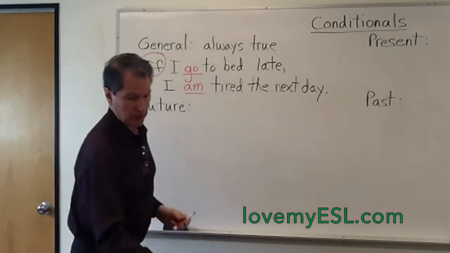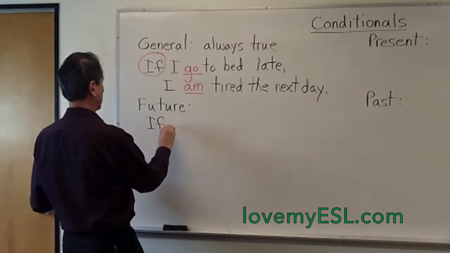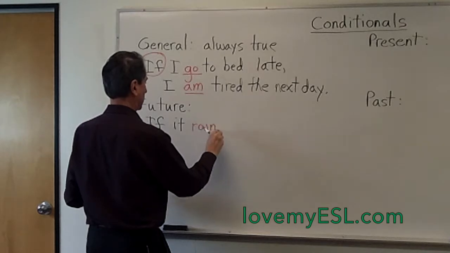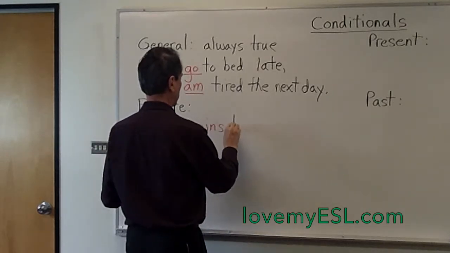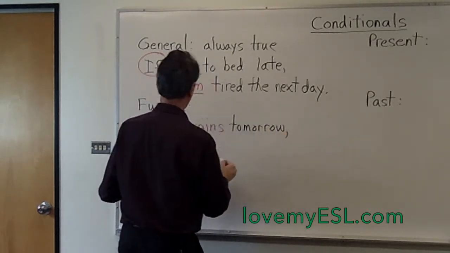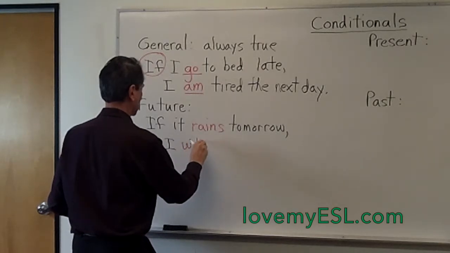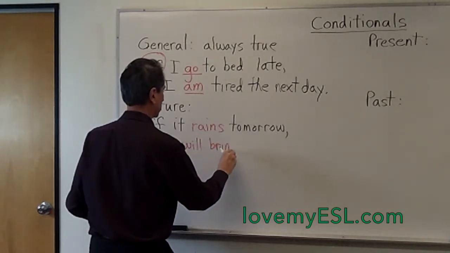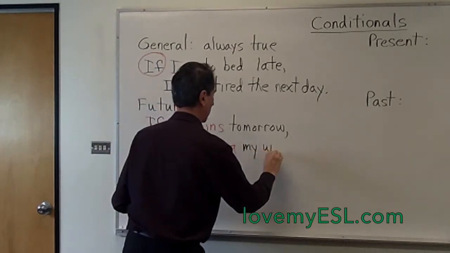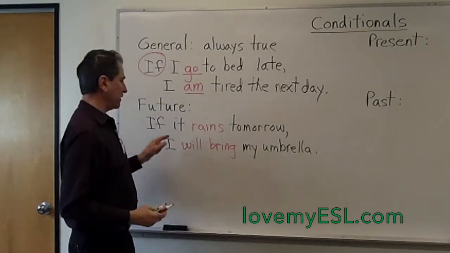Future, well, let me see, what can I say for the future? I can say, if it rains, R-A-I-N-S, if it rains tomorrow, comma, I will bring my umbrella. I will bring my umbrella. Because I don't like to get wet. I will bring my umbrella if it rains tomorrow.